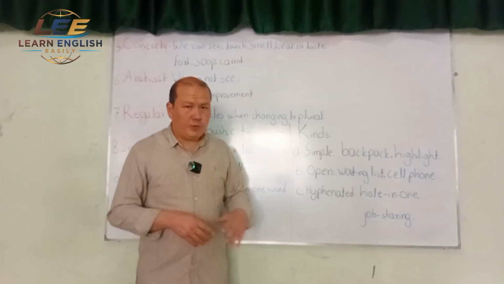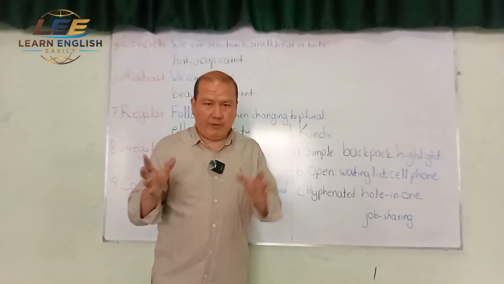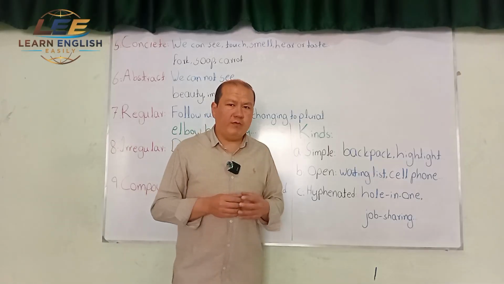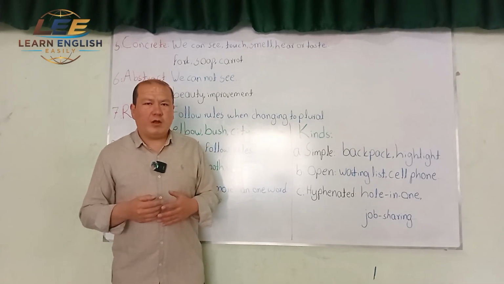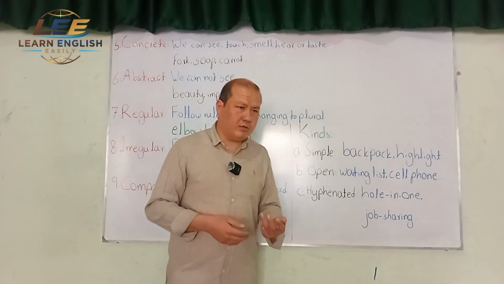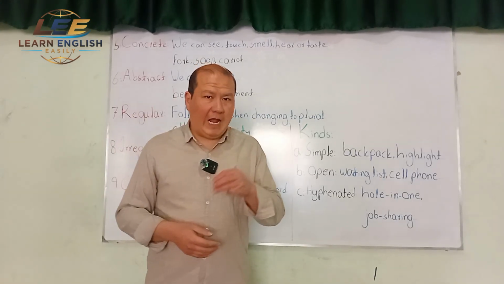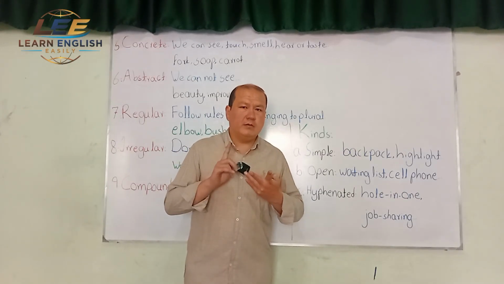The second example which we have is job-sharing. The meaning is clear. We have job and then we have sharing. We have joined them with the help of a hyphen. We have a hyphen here as well. That's why they are called hyphenated compound nouns. So compound noun has three kinds: simple, open, and hyphenated.